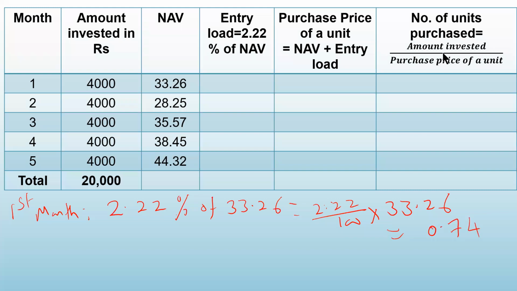See, this entry load will be in the form of rupees. So I'm taking only 2 decimal places. It is not number of units. Number of units we will take in 3 decimal places. Entry load, NAV, they are all rupees and paise. So we will take only up to 2 decimal places. So we get here entry load as 0.74.